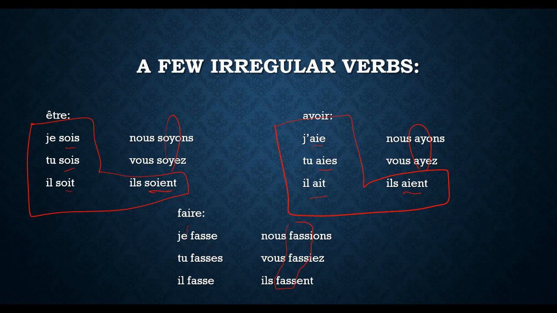So que je fasse, que tu fasses, qu'il fasse, que nous fassions, que vous fassiez, qu'ils fassent. And by the way, I have been using subjunctive with you guys a lot. If I want to say it is necessary that you do this for tomorrow, or it's necessary that you finish this for tomorrow, I've been using the subjunctive with you. You just didn't hear it, you didn't recognize it because you didn't know it yet. Okay, let's look at a few more irregular verbs.